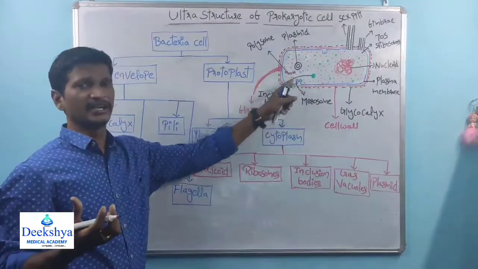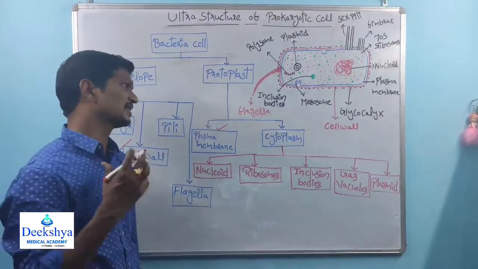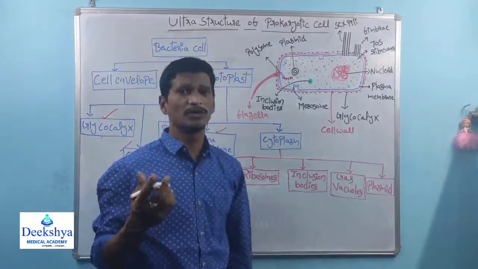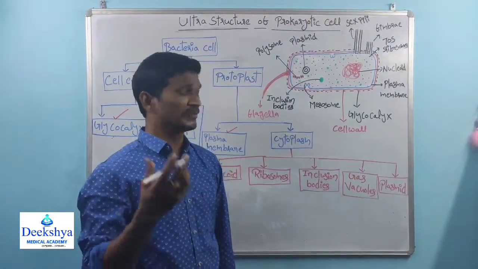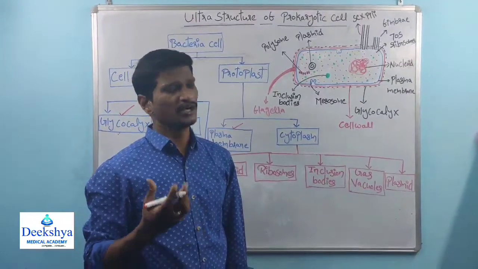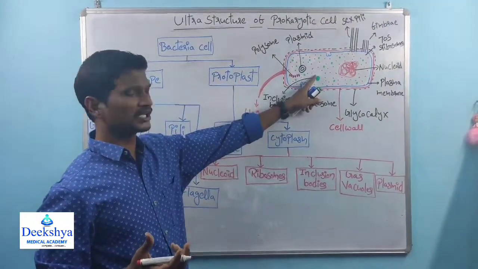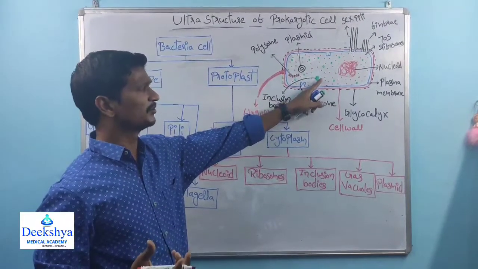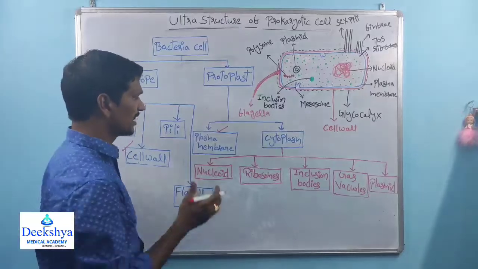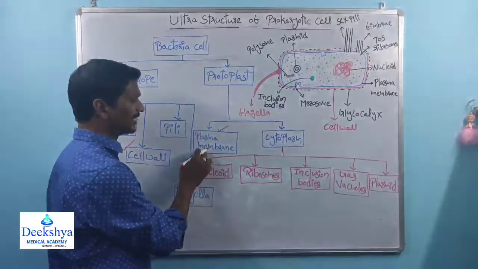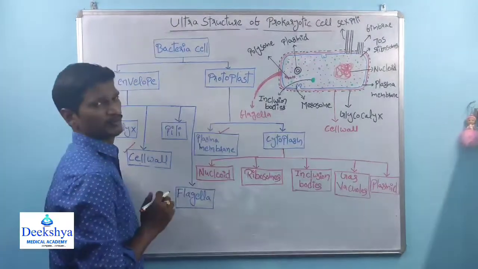The plasma membrane is involved in the maintenance of the aqueous environment inside the bacterial cell. That is, whatever water molecules are present within the cytoplasm are maintained by the plasma membrane. If the plasma membrane is absent, the water molecules leak out from inside the cytoplasm. If the cell loses water, the bacterial cell will die. So the plasma membrane is majorly involved in maintaining the aqueous environment inside the cell. That is about the plasma membrane.